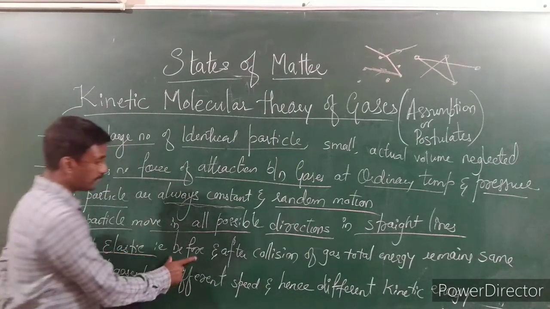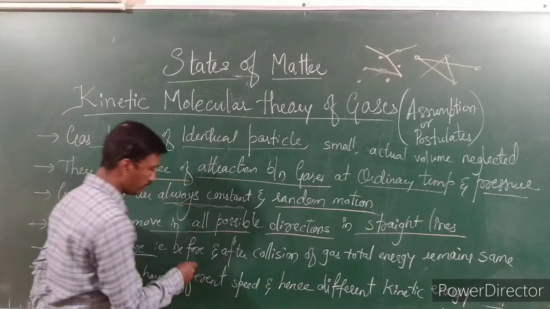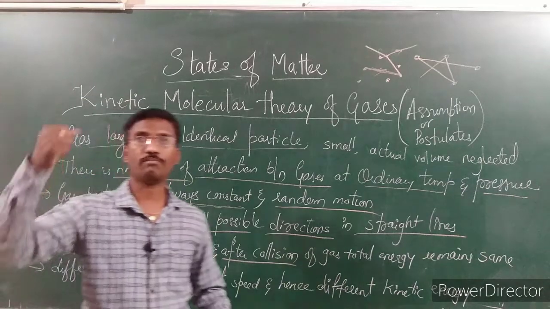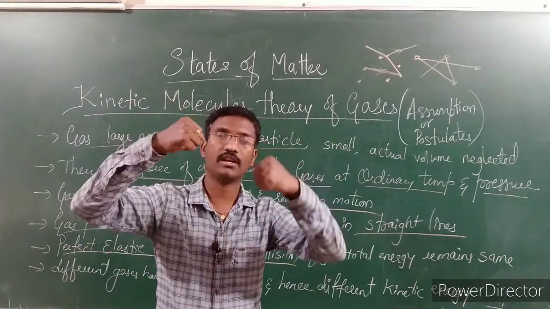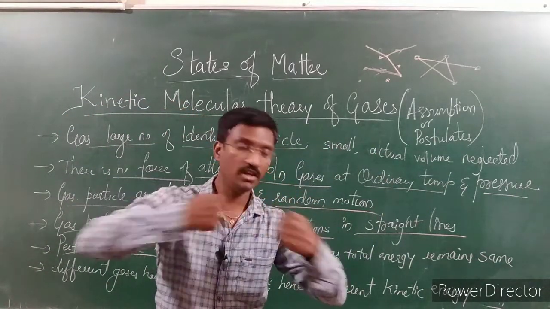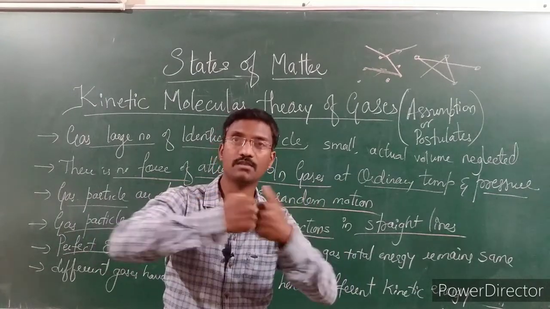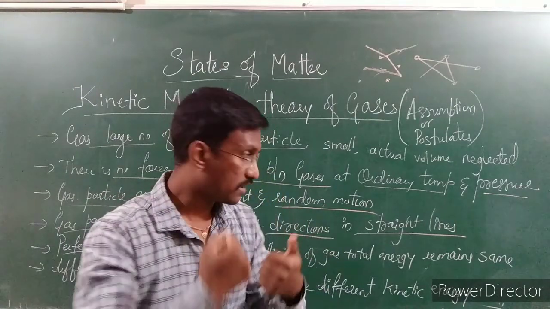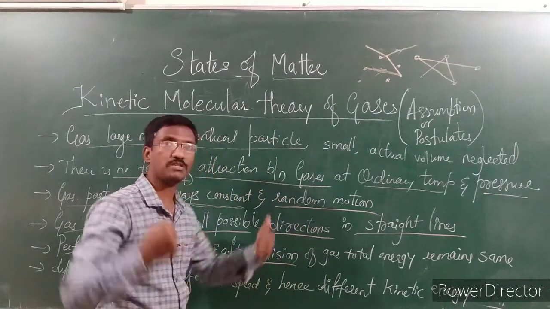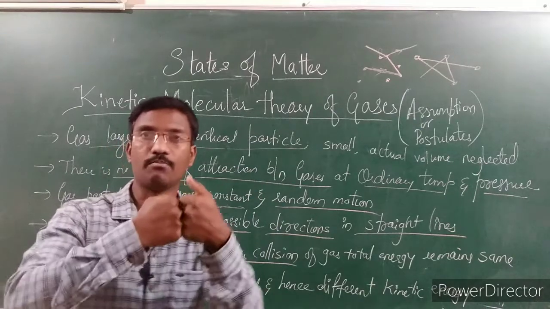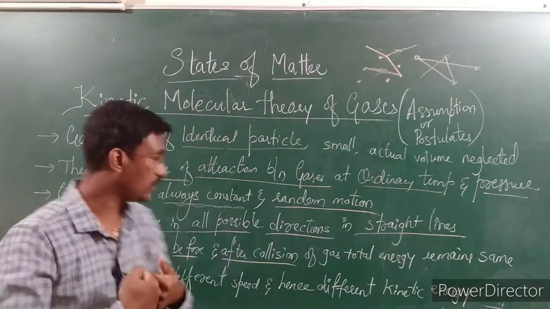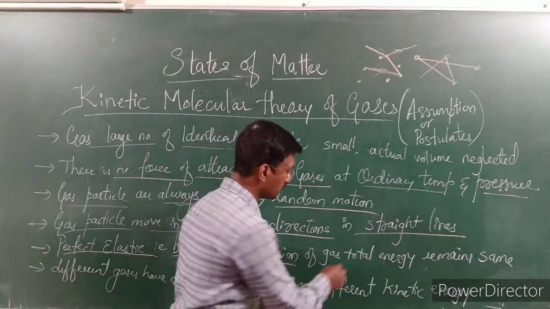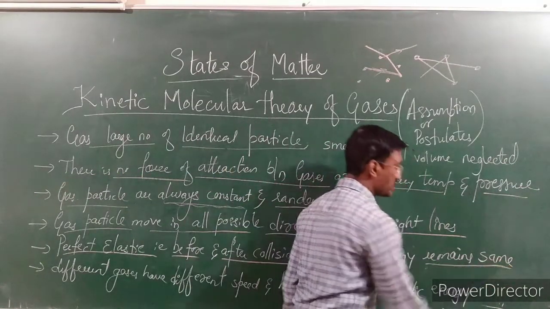It means that before and after the collision, and collision is nothing but bombarding. If one particle comes here and another particle comes here, and they collide, touch, or bombard each other, then we have the situation before collision and after collision, before and after dashing of the two molecules. Before and after the collision of gases, the total energy remains the same.